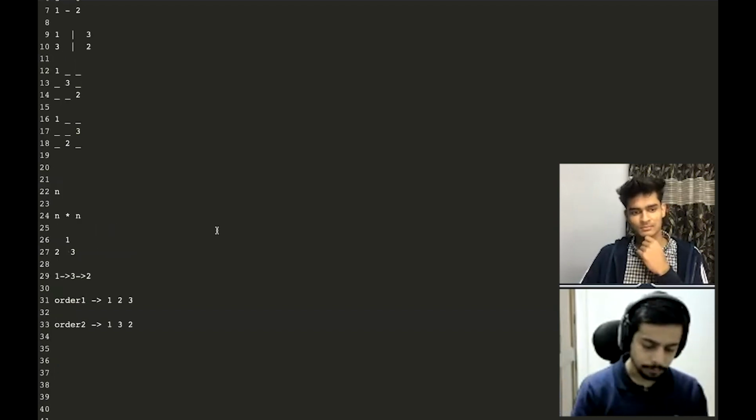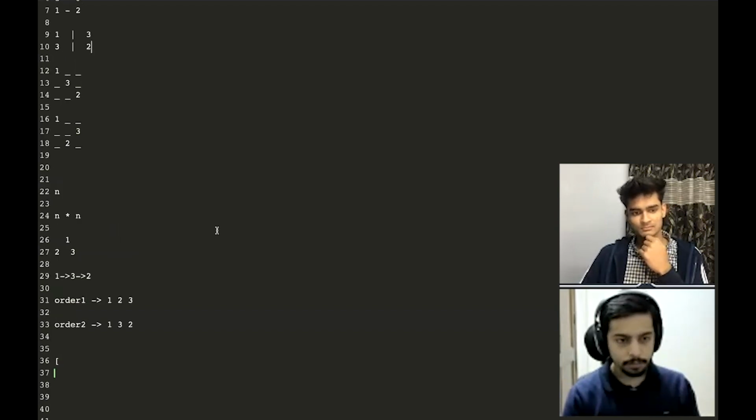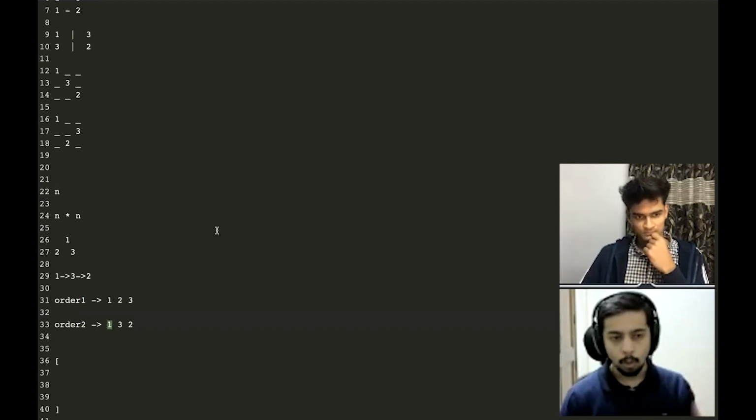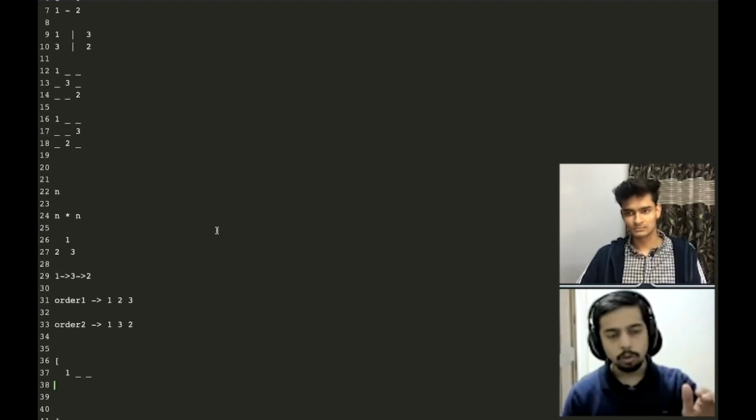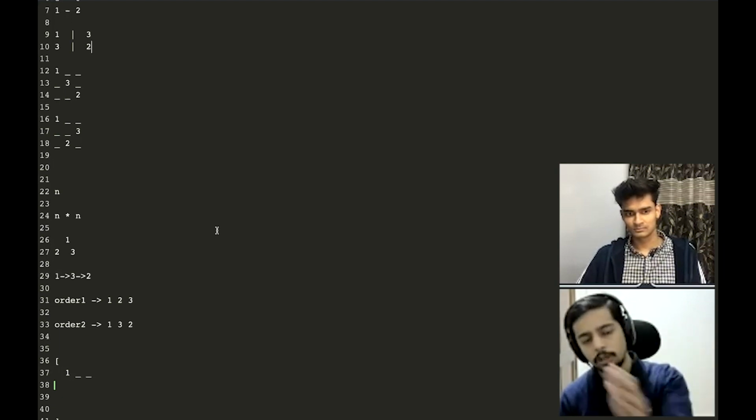So according to order 1, 1 goes to the first column. And according to order 2, 1 goes to the first row. So 1 goes here. Right. And let's think about 2 now. According to order 1, 2 goes to the column number 2. That means somewhere here. And according to order 2, 2 goes to the third row.